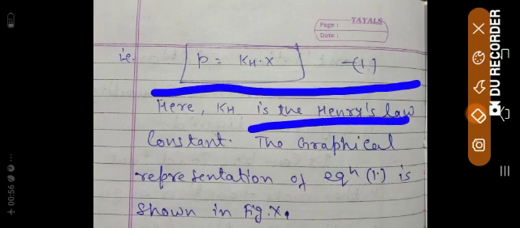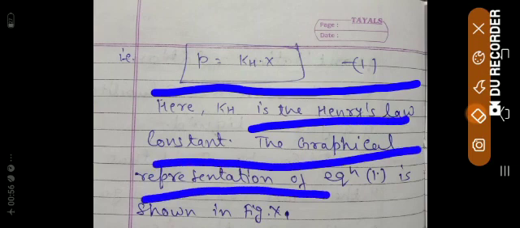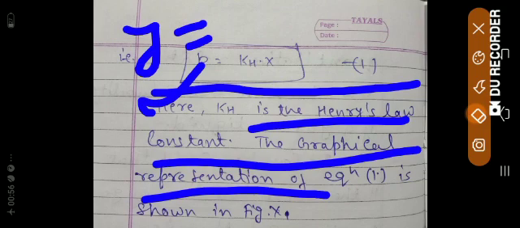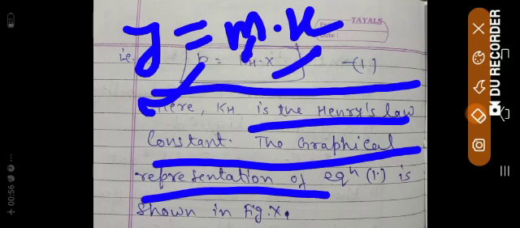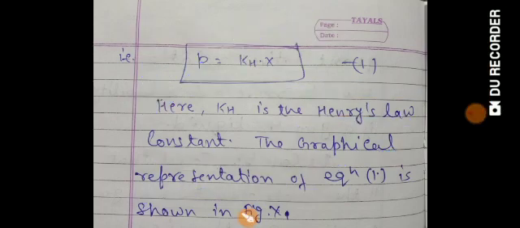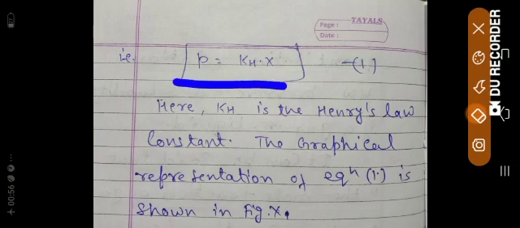The graphical representation of equation 1 is shown in the figure. This is X, this is Y, from your knowledge of 10th class mathematics. Bio students, you take care of that. Mathematics students already know that, but if you have any confusion, you can consult your 10th class maths teacher. Since you are already in 12th class, I am not going to explain it. This is your x, this is your slope, this is your y. So the equation P is equal to KH into x resembles y equal to mx.